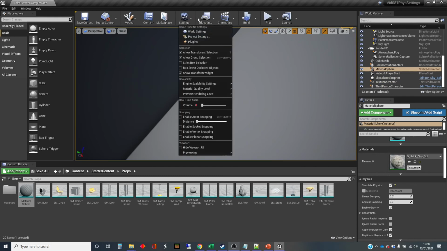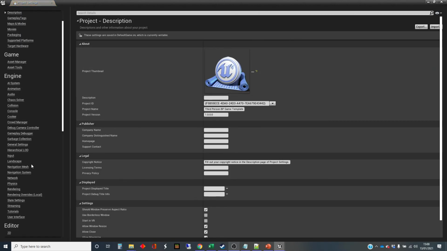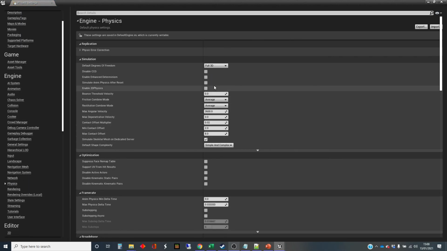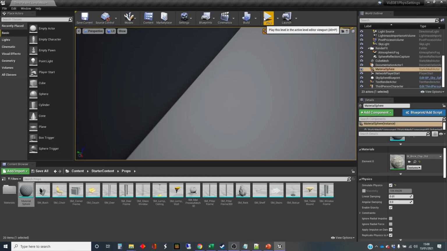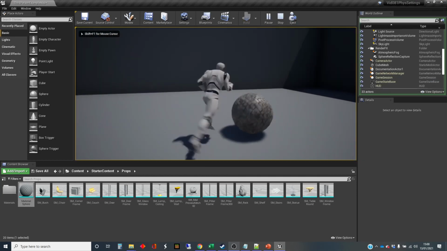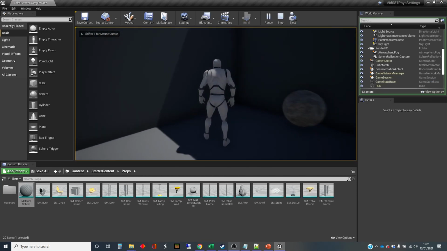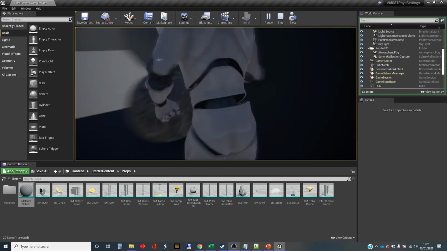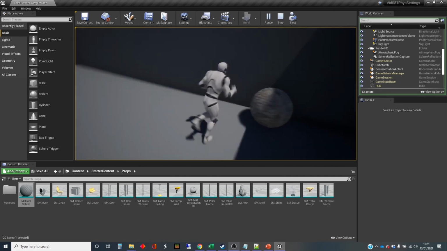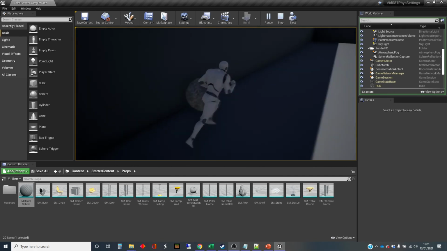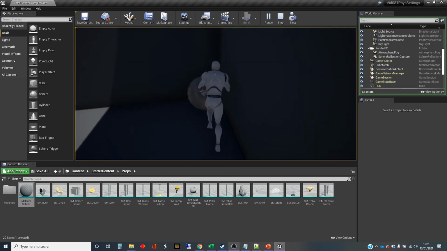So let's try that. Settings, project settings, physics, and let's turn it up to 20,000. Close. And now bouncing should be almost impossible. Yeah, it's not bouncing off the walls. If you can see, I get it into the corner and just manage to get behind it to move it there.